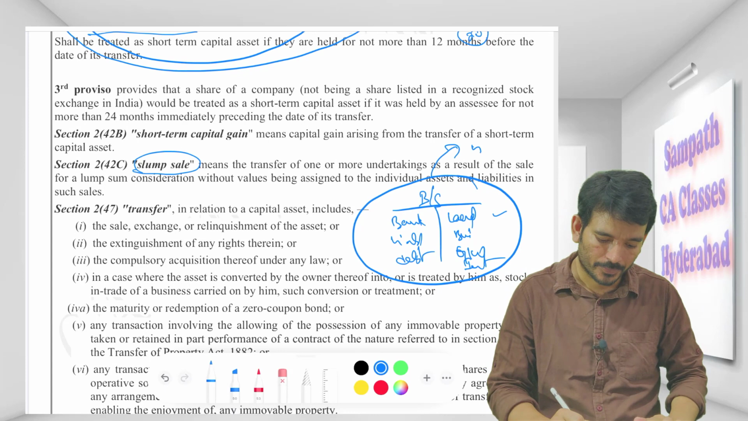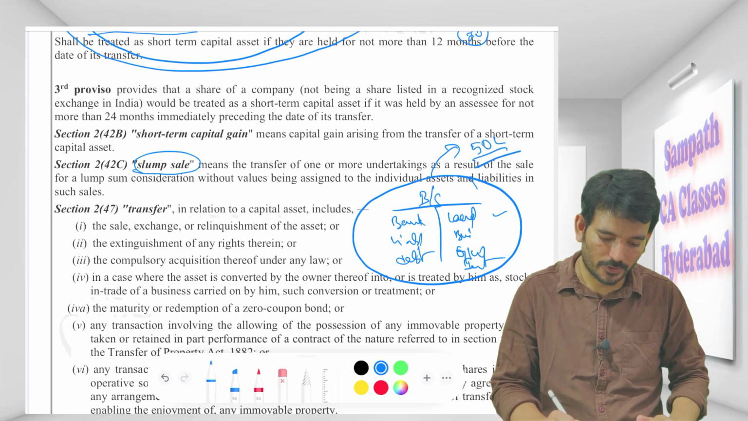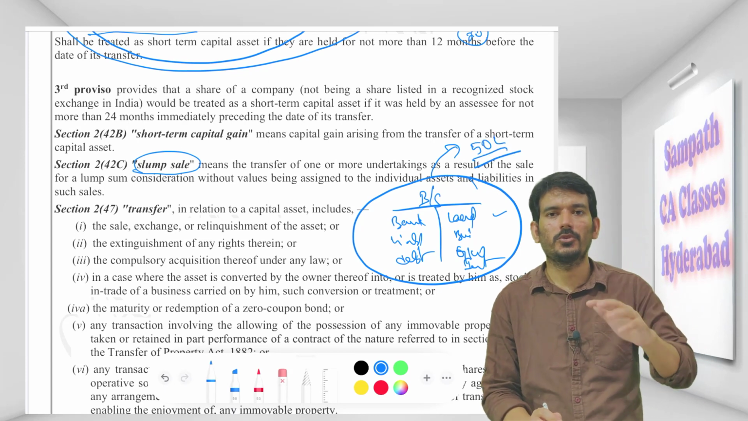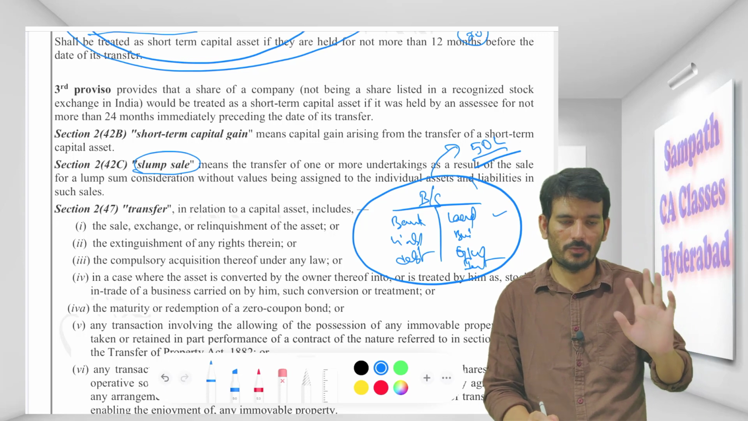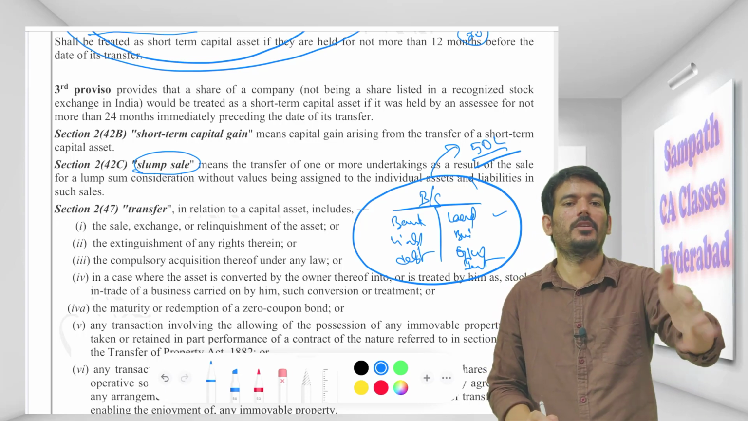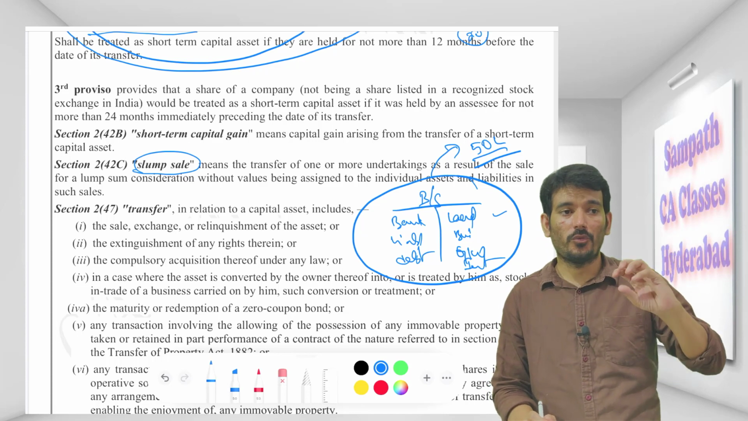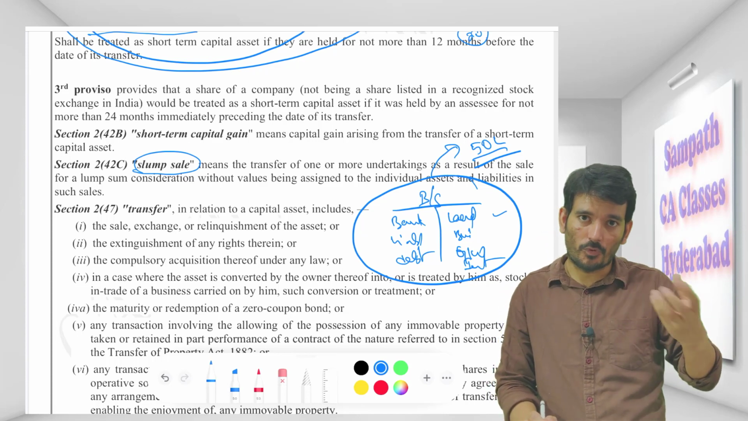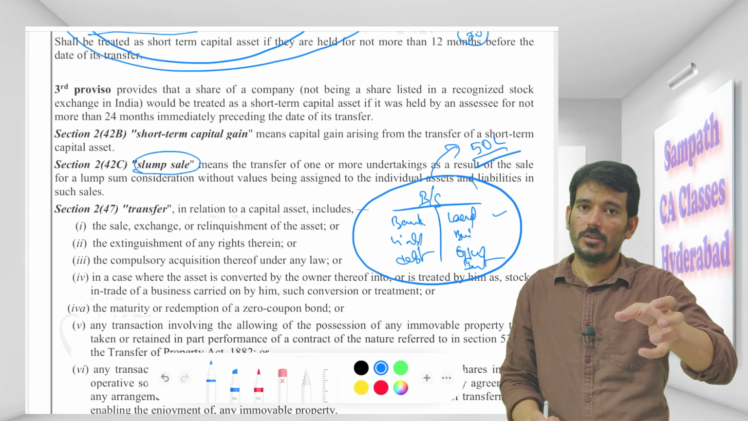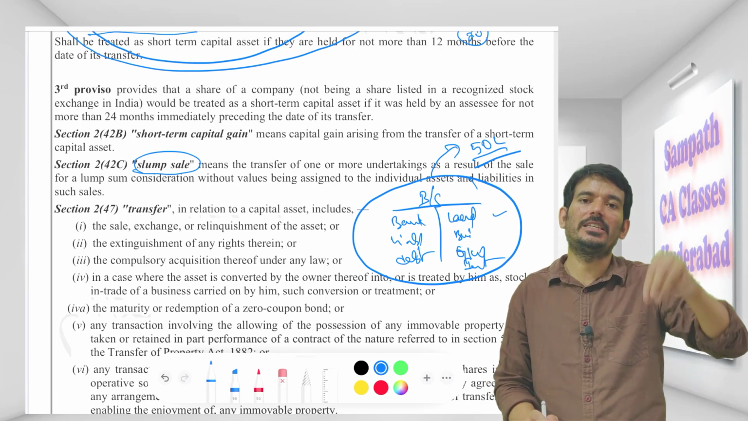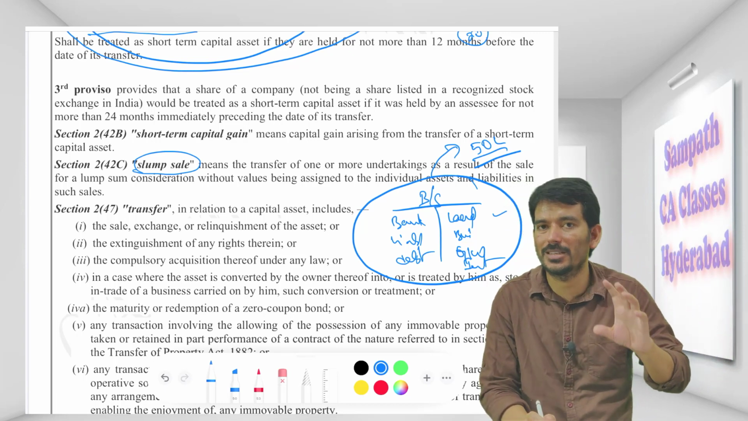I'll simply say I want to sell it for 50 lakhs. You are asking me how come 50? I don't know. If you are interested to pay 50 lakhs, you take it, give me 50 lakhs and take that unit, the Chennai unit. So when I am transferring one of my units to others without assigning values to each asset and liability, that is called a slump sale.